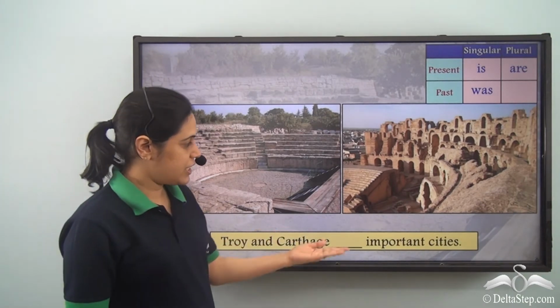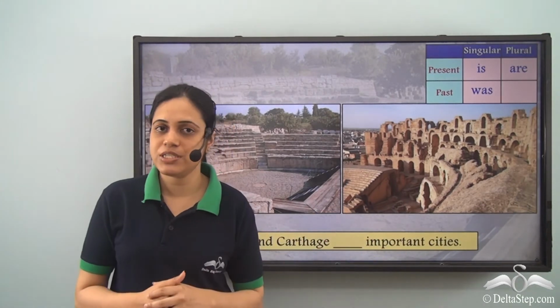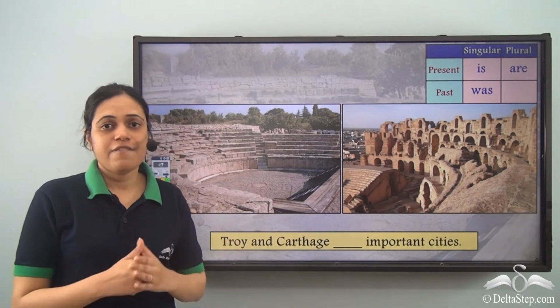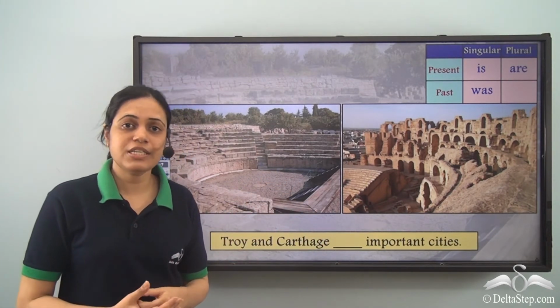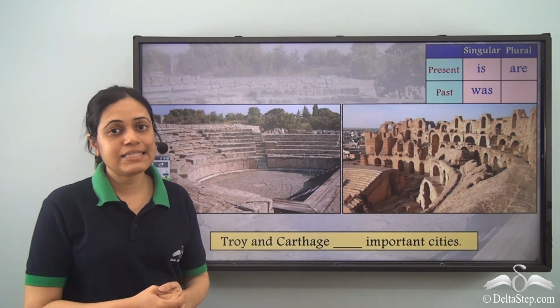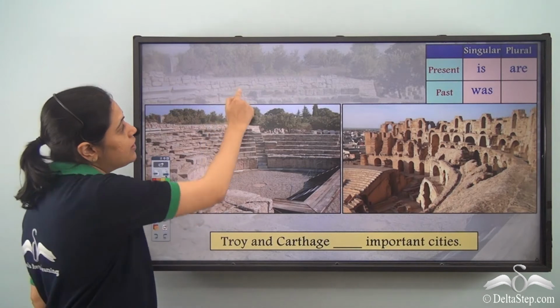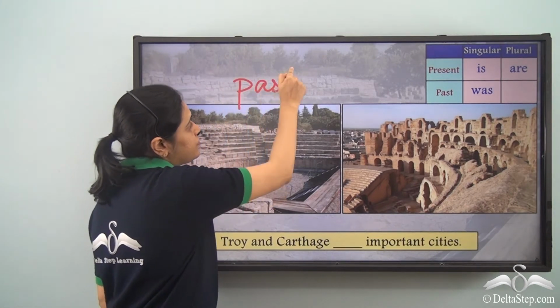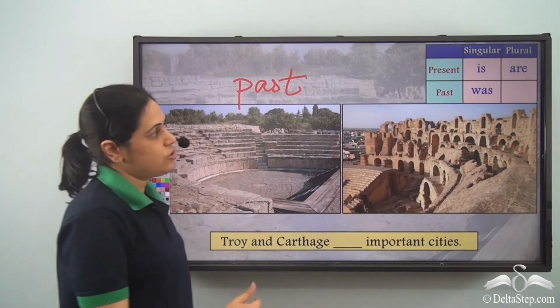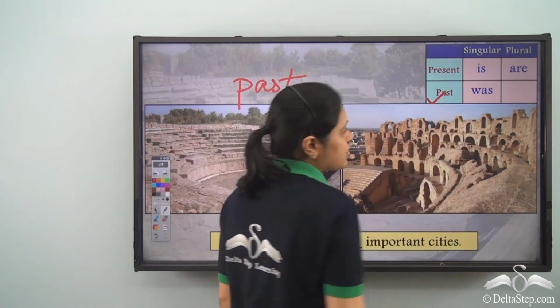Troy and Carthage dash important cities. Now, Troy and Carthage were the important cities of Roman civilization. So, these cities existed in the past. They don't exist anymore. So, we are talking about past.